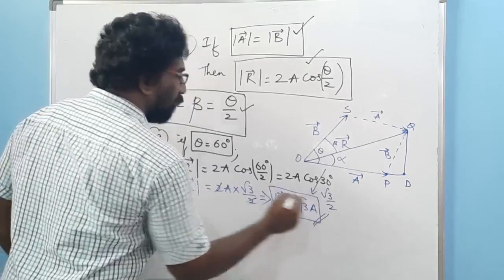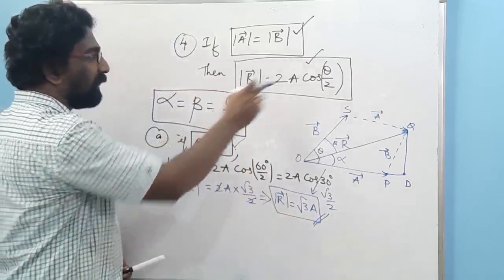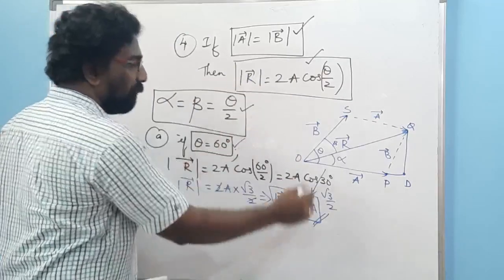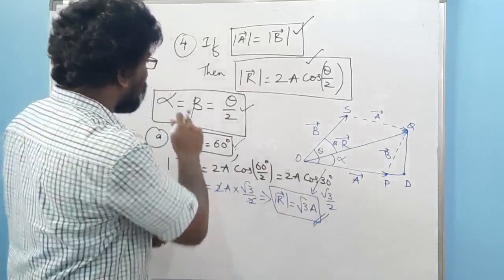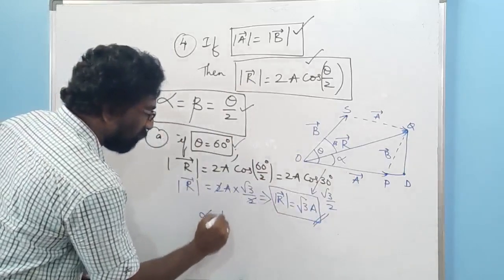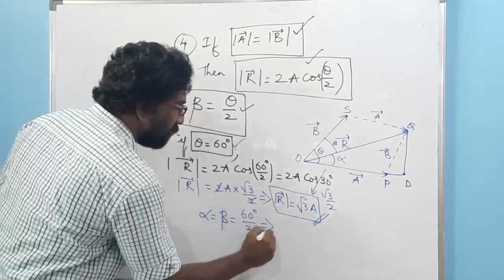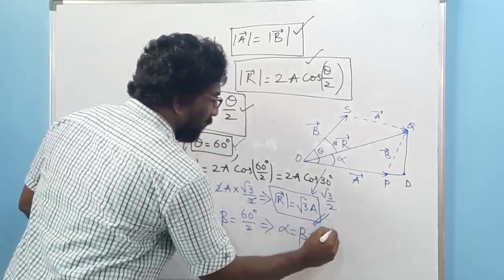This is an important objective whenever the theta is 60. It's a shortcut one. If theta is equal to 60, then the magnitude of vector r will be equal to root 3 times of the magnitude of vector a. Then what about the alpha and beta? Alpha equal to beta equal to 60 degrees over 2. This implies alpha equal to beta equal to 30 degrees.